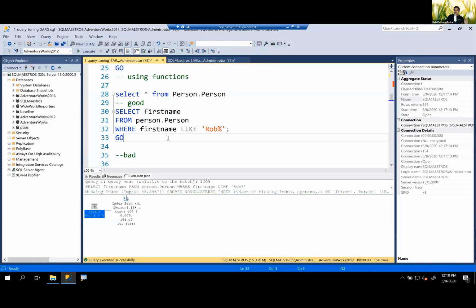I'll take a small example. Let's say your table has 1,000,000 rows. When you select from that table where a particular column is equal to some value, and that is supposed to return just one row and you already have an index on that column, the optimizer might seek on that column. Why? Selectivity is very, very high. High selectivity means a low number of records. Low selectivity means a high number of records.